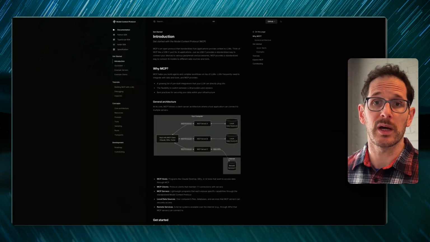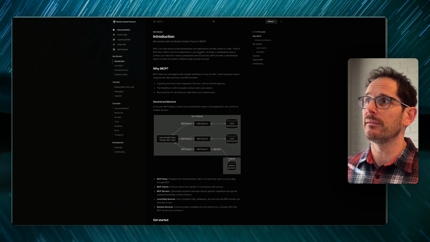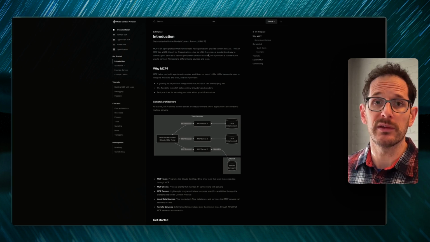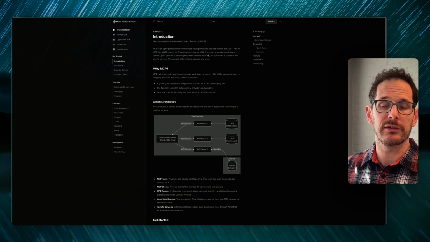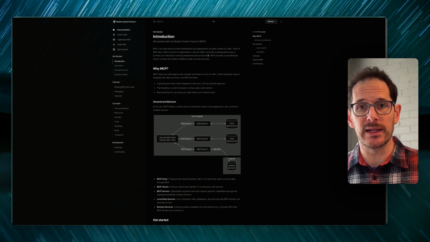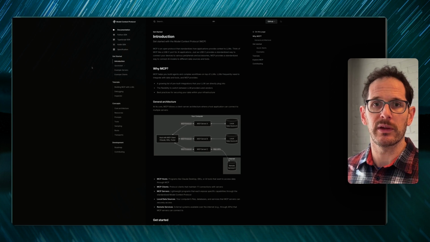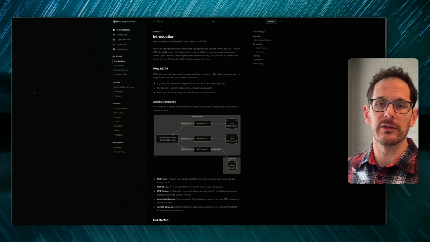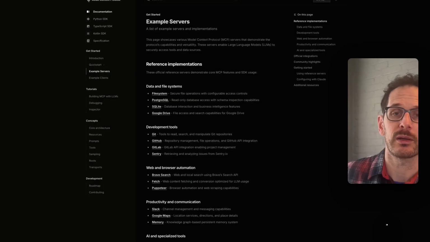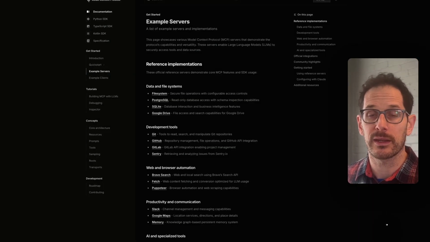Okay, 10 seconds on Model Context Protocol. Came out a few months ago, late 2024. And as they talk about here, it's like a USB-C plug for adding context to your LLMs. So that might be adding a YouTube data API in our case, or interacting with your file system, or lots of things like that. There's lots of possibilities, but that's the general idea, to have those things all plug into your LLM seamlessly. So on the Model Context Protocol website, they've created a big set of these reference implementations to kick things off.